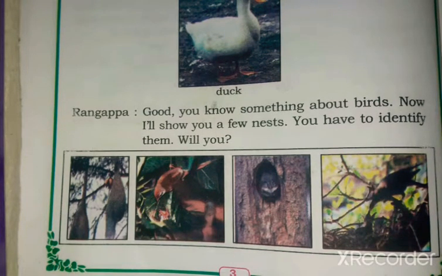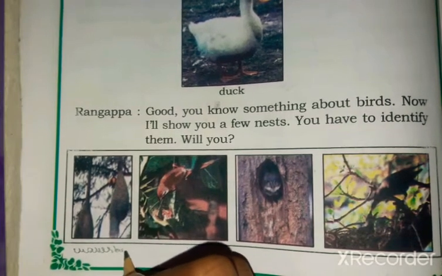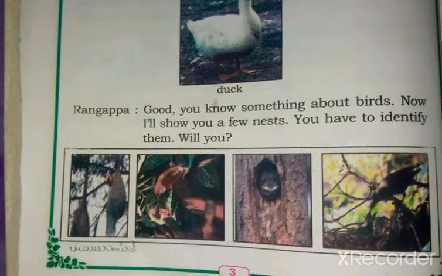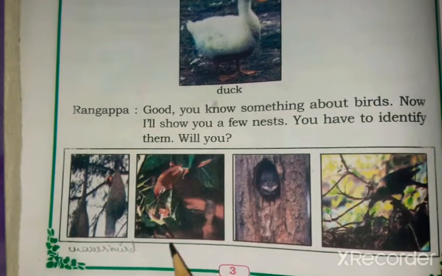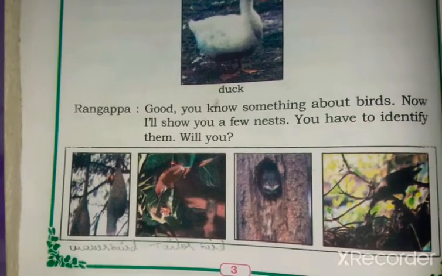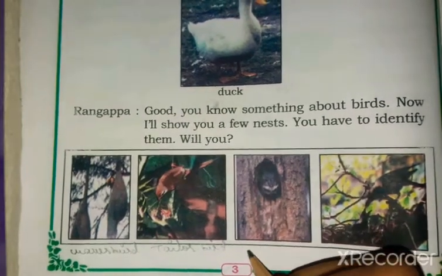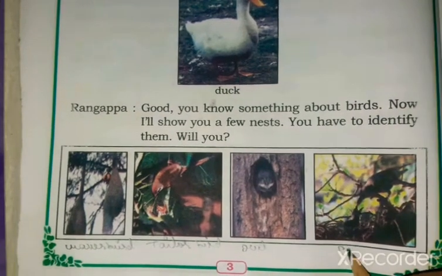So first they have given a nest. See children, it is a nest of a weaver bird. W-E-A-V-E-R, weaver bird. You can identify, right? Next, this is a nest of a tailor bird. You can see the bird is building a nest. Tailor bird. Next, this is a nest of an owl. O-W-L, owl. Next, it is a crow. C-R-O-W.